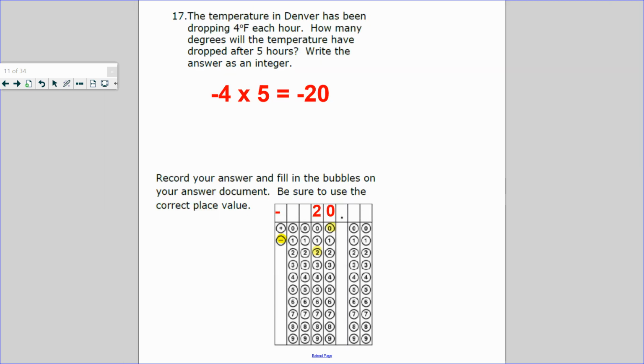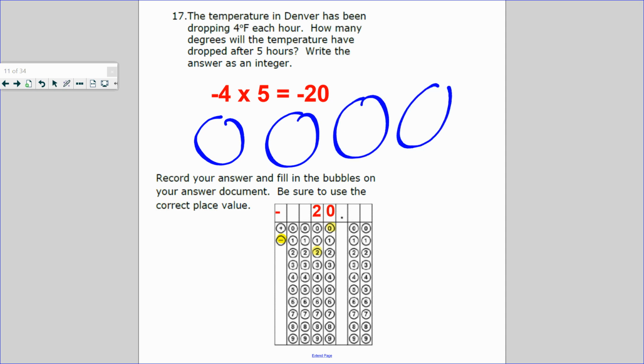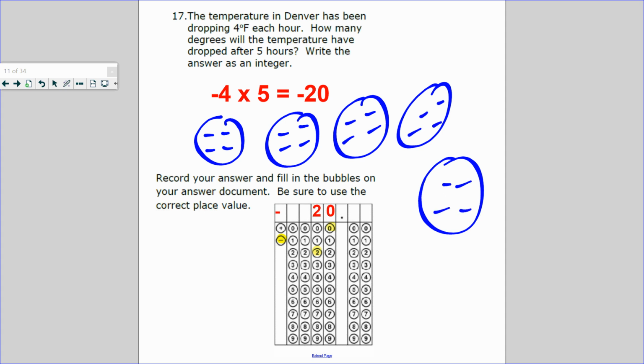And 17, the temperature in Denver has been dropping 4 degrees each hour. How many degrees would the temperature have dropped after 5 hours? Here are 5 clocks. It dropped 4 degrees in the first hour, 4 degrees the next hour, next hour, next hour, and next hour. How many degrees did it drop in 5 hours? 4, 8, 12, 16, 20. Negative 4 plus negative 4 plus negative 4 plus negative 4 plus negative 4, negative 20.